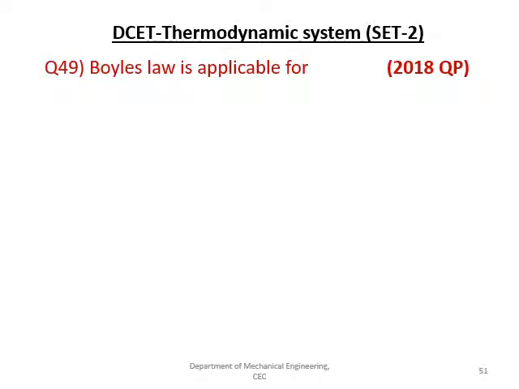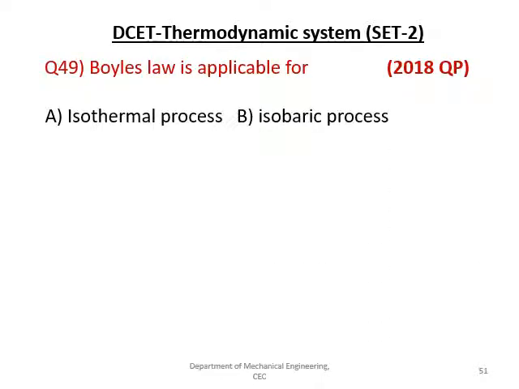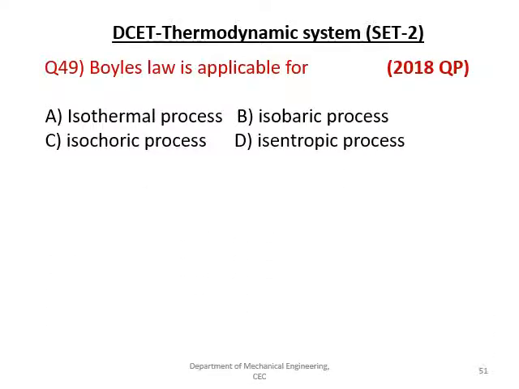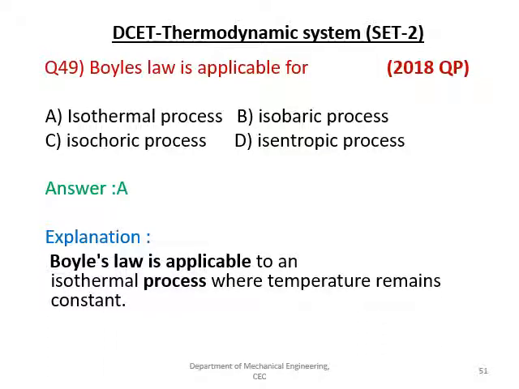The next question is, Boyle's law is applicable for, where the options are isothermal process, isobaric process, isochoric process and isentropic process. The right answer is A. It is applicable to the isothermal process where PV is equal to constant.